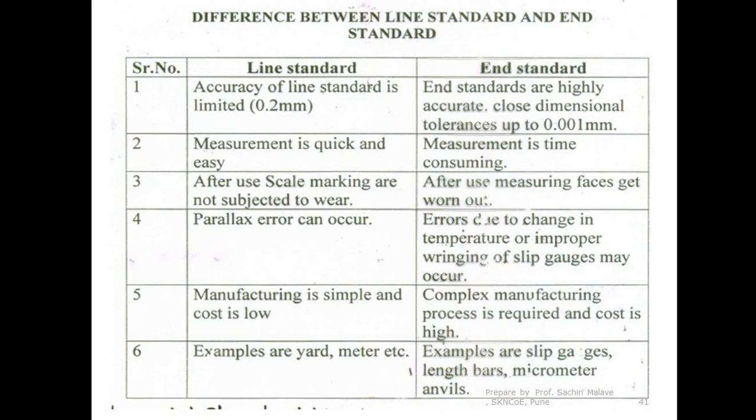So if you want to impart that amount of accuracy in your measuring instrument, you have to manufacture that instrument in that particular style only. Okay. And examples of the line standards, we have already given you. The scale is the example of the line standard, whereas in case of the end standard, slip gauges, micrometer anvils, length bars, these are the examples of the end standard.